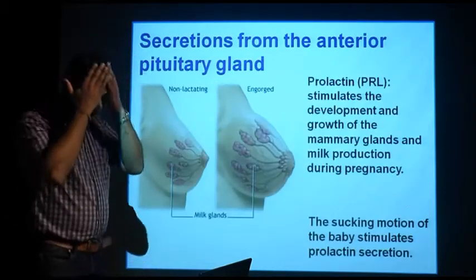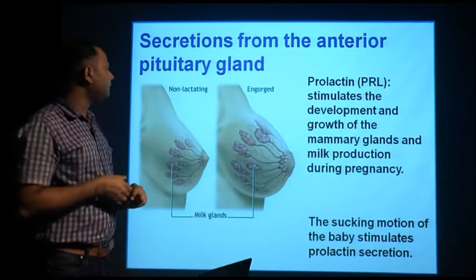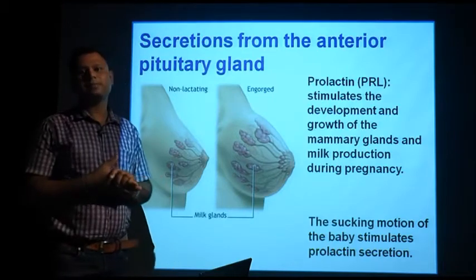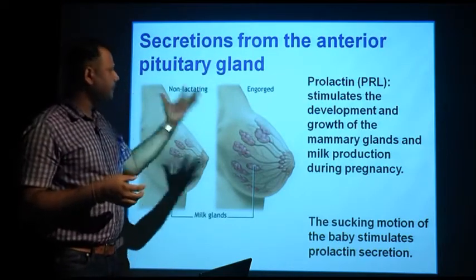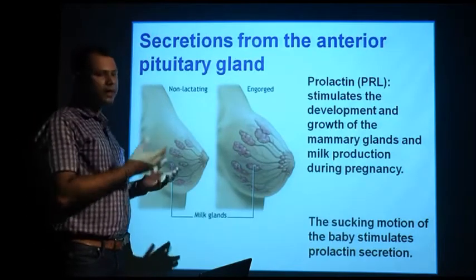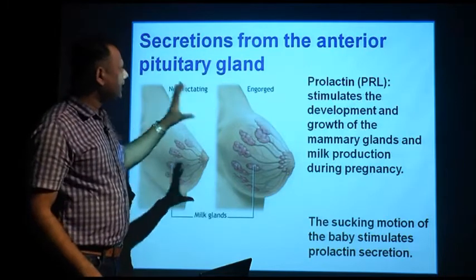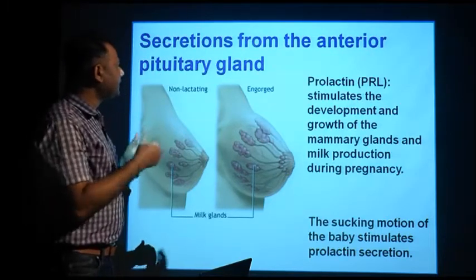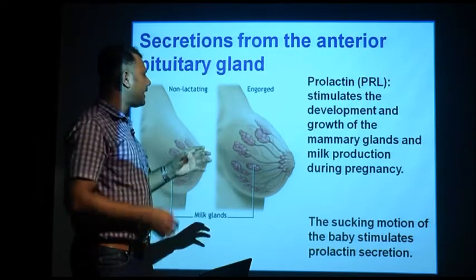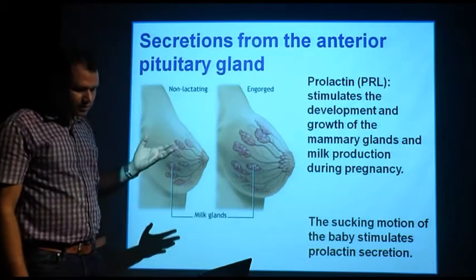Now coming to the function of prolactin, it helps in the development and growth of the mammary gland, because you all know we are mammals because we have mammary glands, and mammary glands are very essential because they produce milk for the survival of the baby. This prolactin hormone helps in the growth of these mammary glands so that they help in the production of milk.